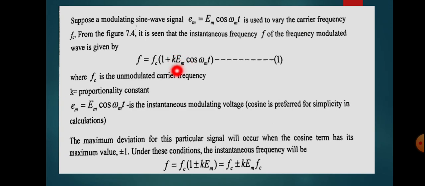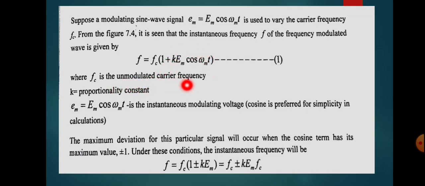So that frequency will be Fc into 1 plus k Em cos omega m t. Here you can see that Fc means the carrier component, plus Fc k Em cos omega m t means the frequency variation corresponding to this modulating signal.